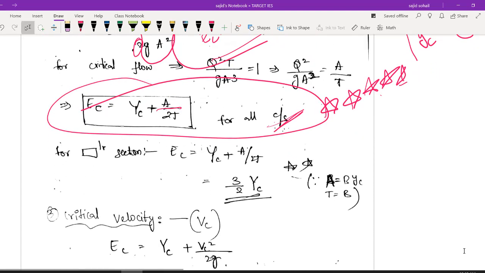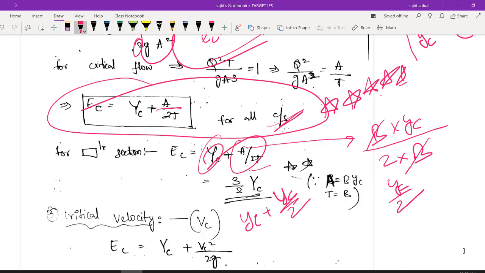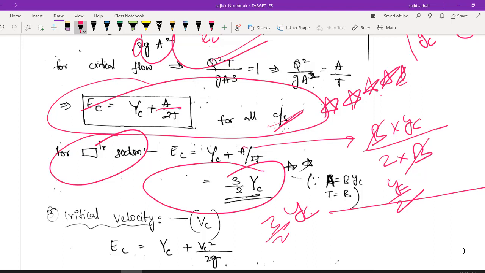If you are taking a rectangular channel, you can obviously write YC plus A by 2T. A is nothing but B into YC divided by 2 into T. Top width is again B, right? So B B cancel, and you will be getting YC by 2. So YC plus YC by 2. How much is it? It is nothing but 3 by 2 YC. So if you have a rectangular section, the minimum energy should be 3 by 2 YC so that your flow is actually possible. I hope you got it.